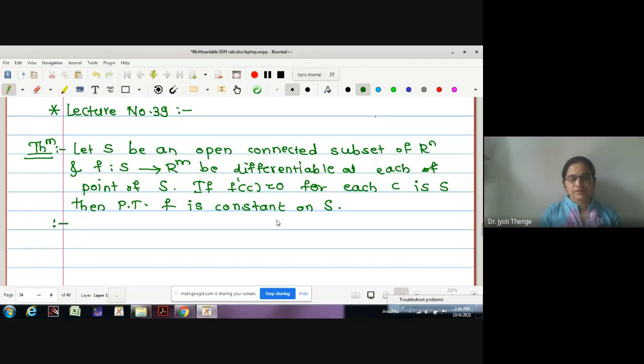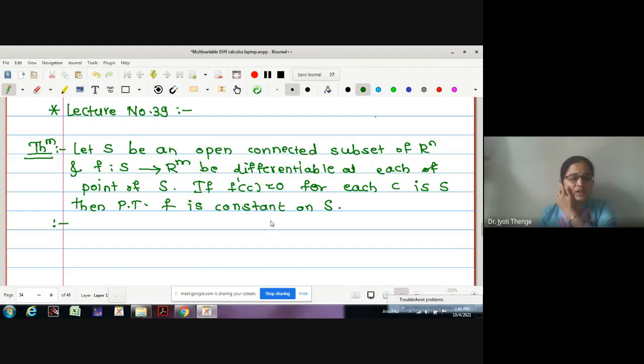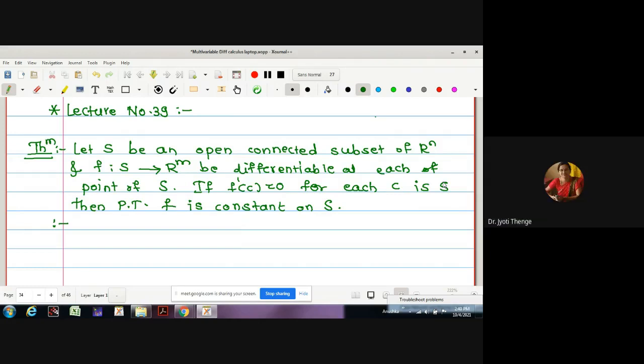We know the result is true for the one variable real valued function. Now we are going to prove this for the multivariable case, and to prove this we are going to use the mean value theorem which we have proved in the last lecture. Let us start with what is given. It is given that S is an open connected subset. As this is given to be open connected, we can use the previous result we have discussed: every open connected set is polygonally connected. That is, every pair of points in that set is connected through a polygonal arc.